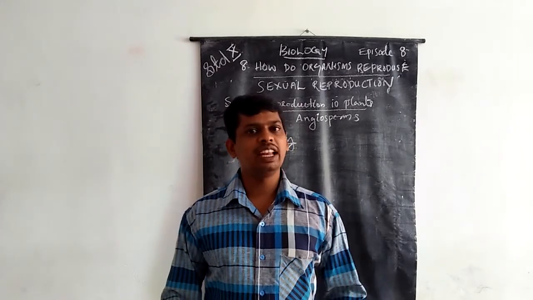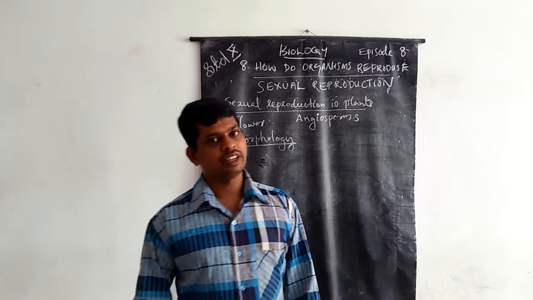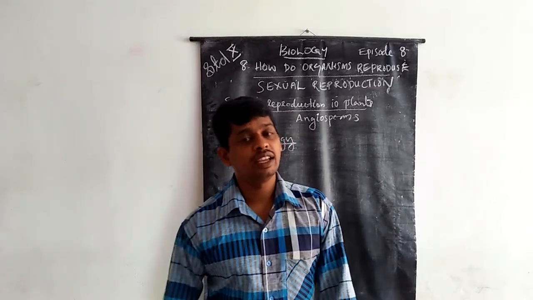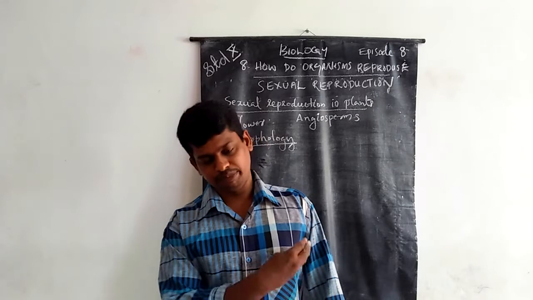And then anatomically we discuss the flowering part for studying the reproductive system.